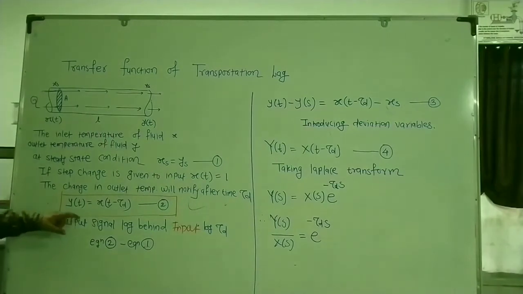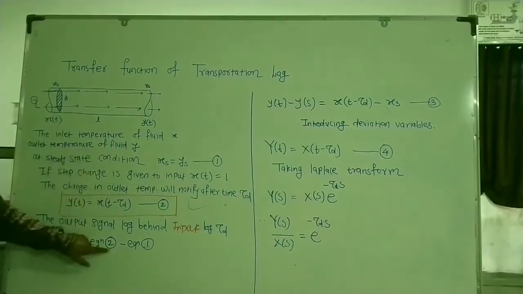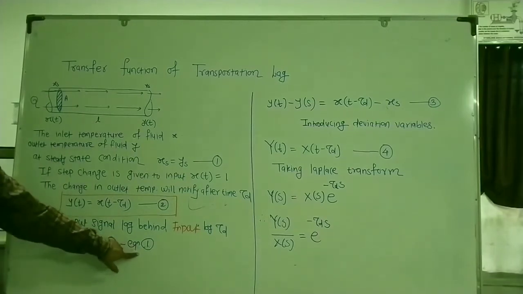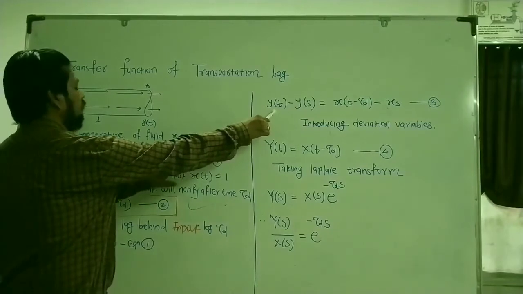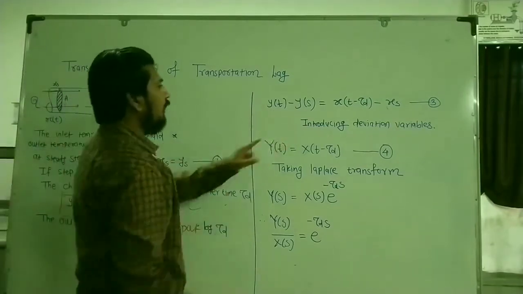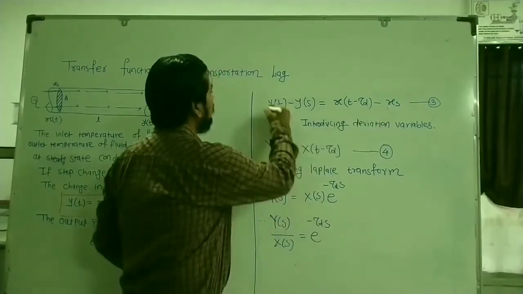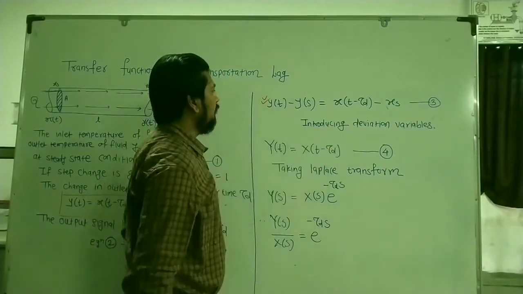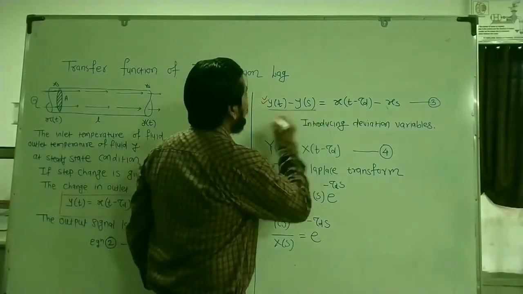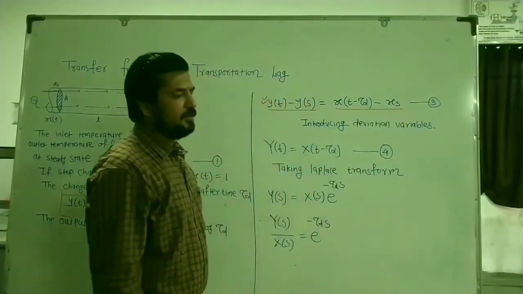So now I will subtract equation 1 from equation 2. So what will I get here? y of t minus y of s is equal to x of t minus tau d minus x of s. This is your equation number 3. Now introducing the deviation variable: I know that the variable minus the steady state is nothing but the deviation variable.